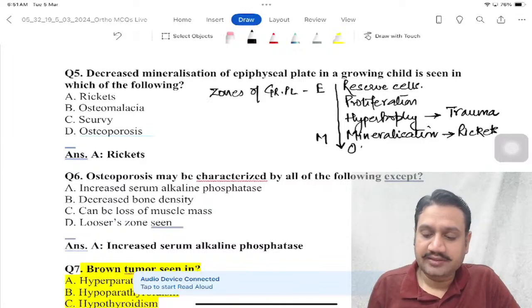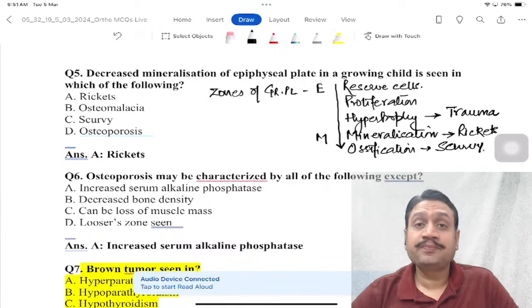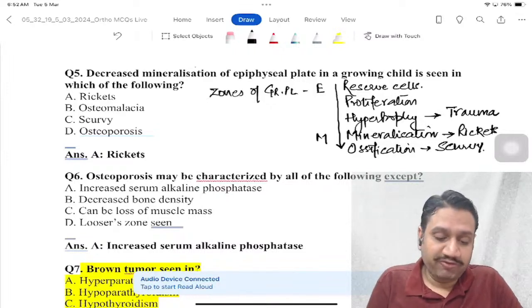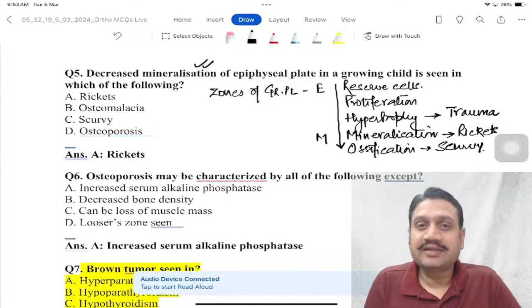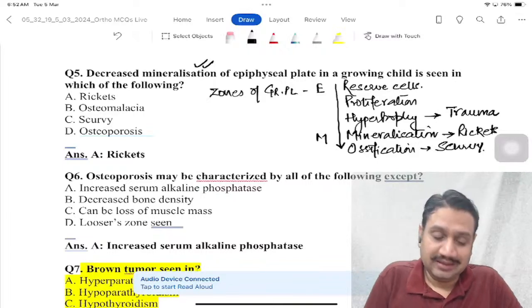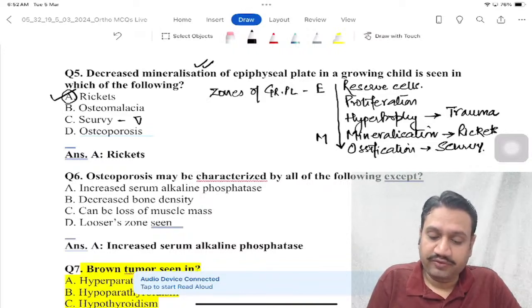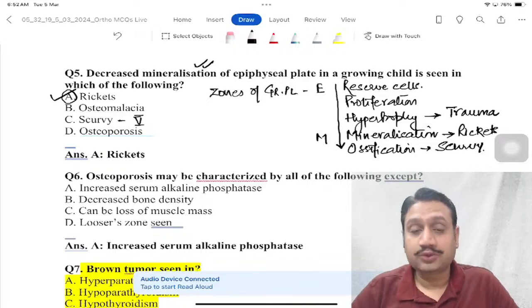And the last one is the zone of ossification, where we get a proper mature bone, and that zone is called the ossification zone, which is involved in scurvy, right? So the zone of mineralization is our zone 4, you can say, or the lower part of zone 3 only, and that is involved in rickets, right? That is involved in rickets. Now you know scurvy will be involved in zone 5, right?